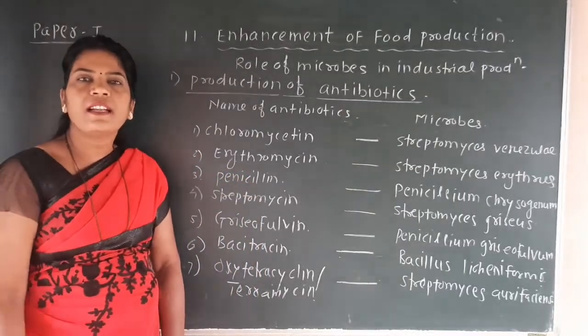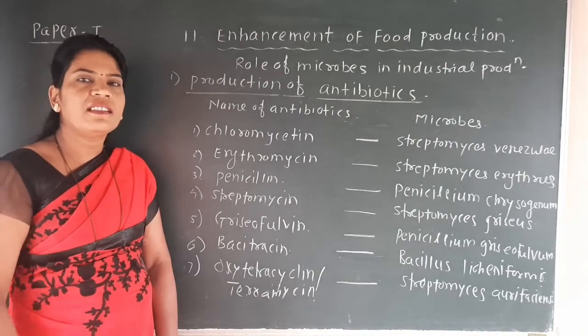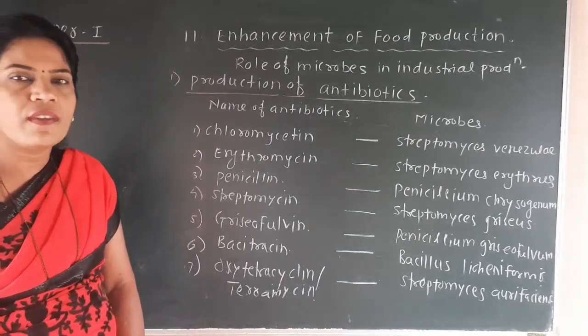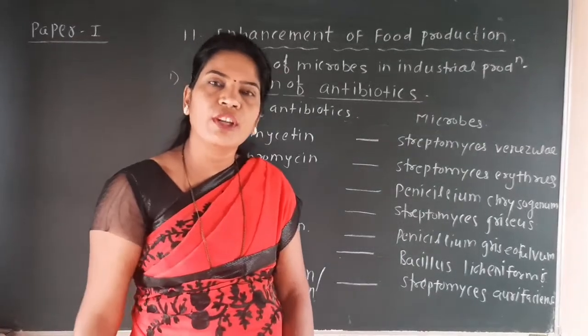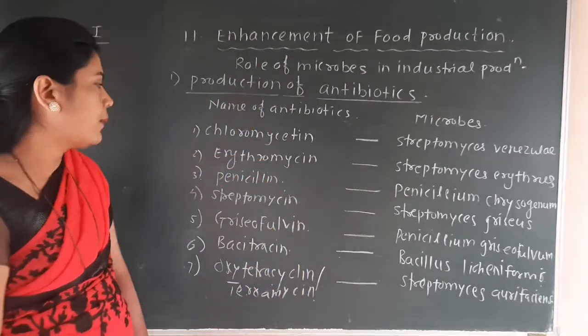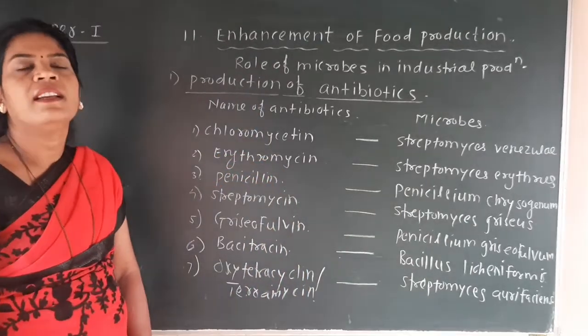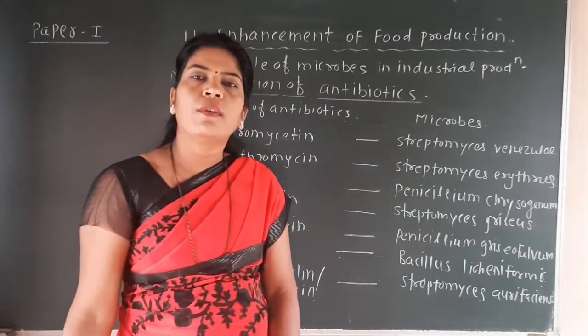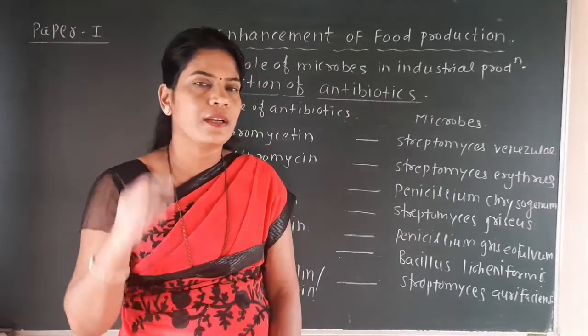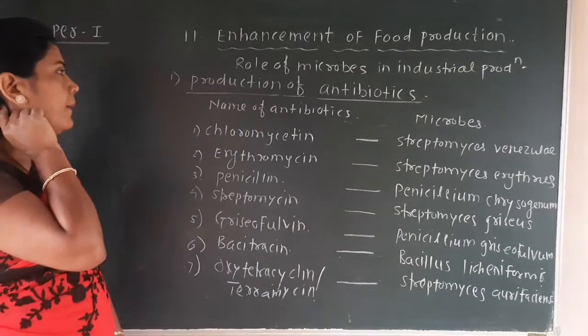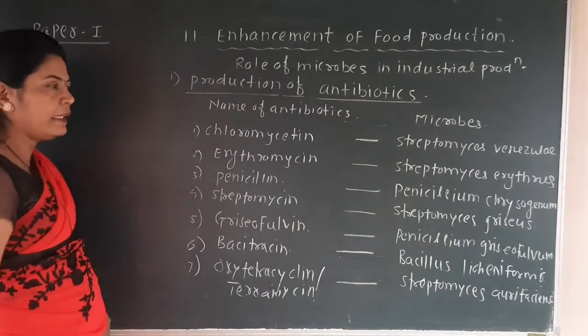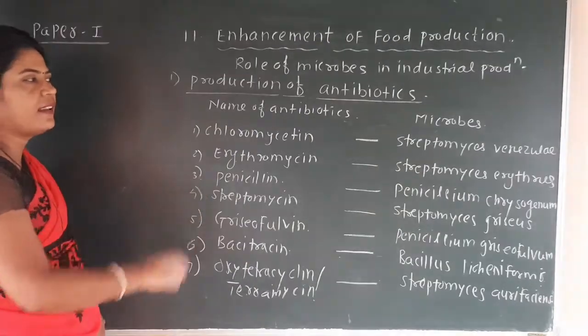In the NCERT book, not a big list is given about the antibiotics, so it is easy to remember from the NEET point of view, because those antibiotics are not generally mentioned in our NCERT book that we will discuss in our NCERT lecture. So here for the state board, it is the list of antibiotics and their microbes.